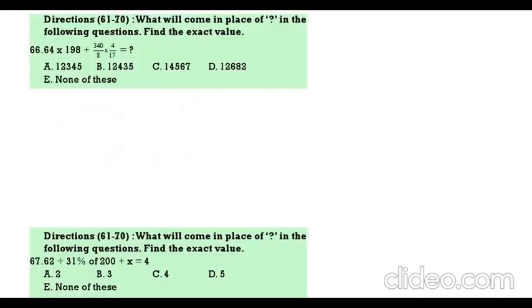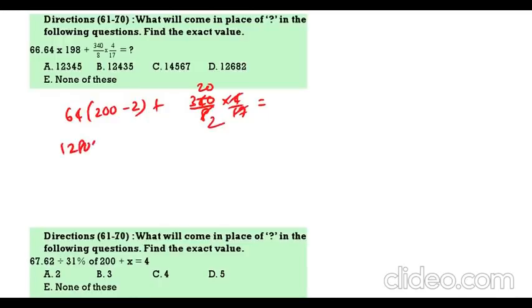64 into 198. So 198 can be written as 200 minus 2, plus 340 by 8 into 4 by 17. See this: 4 ones, 4 twos. 20 by 2, that is 10. This is 12,800 minus 128 plus 10. So 12,810 minus 128 is 12,682.